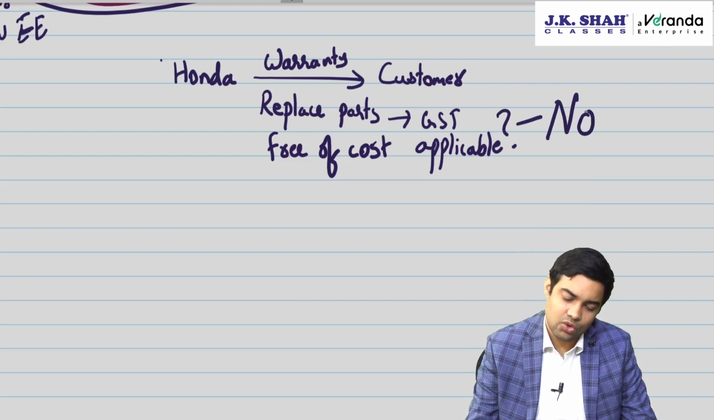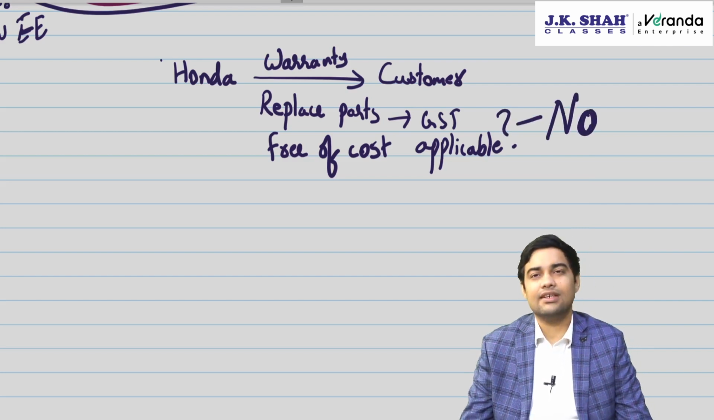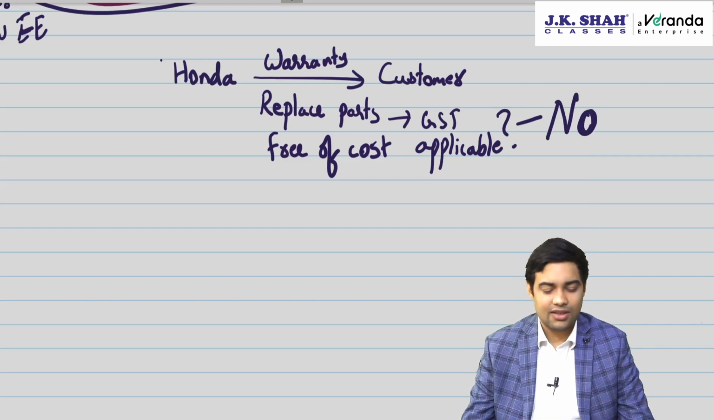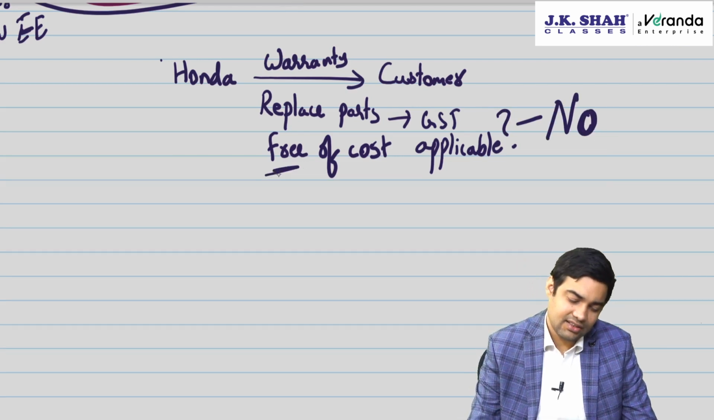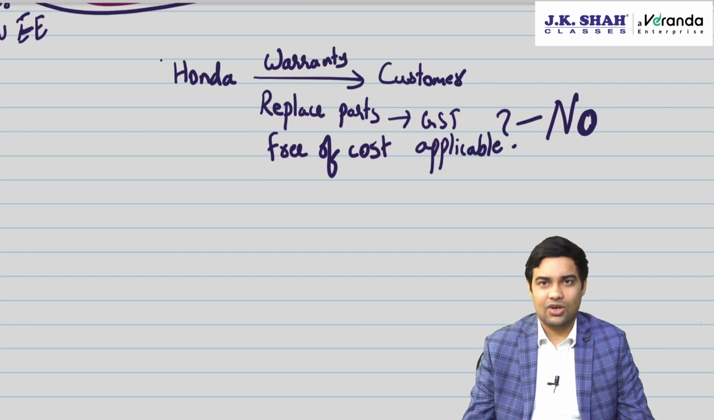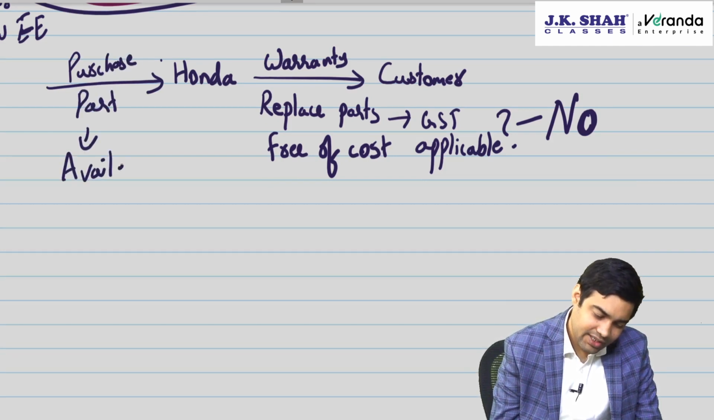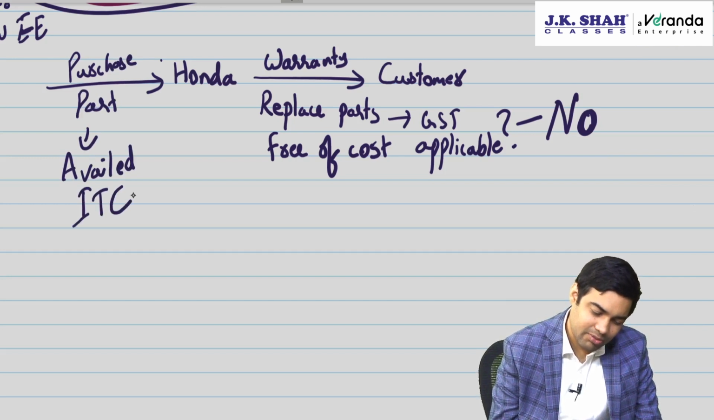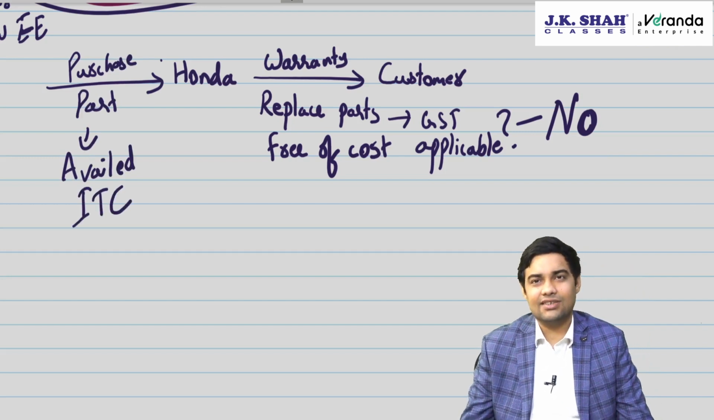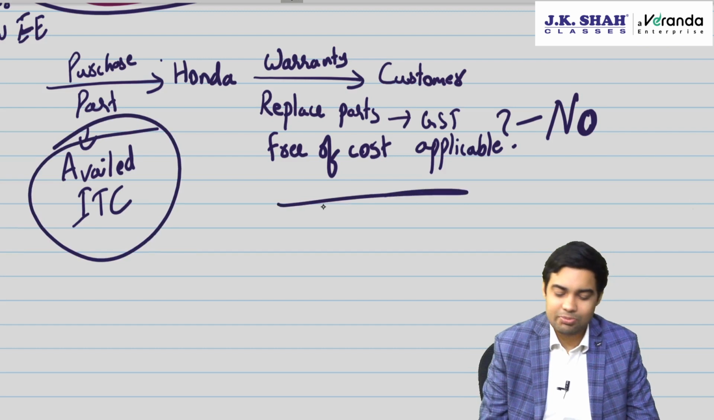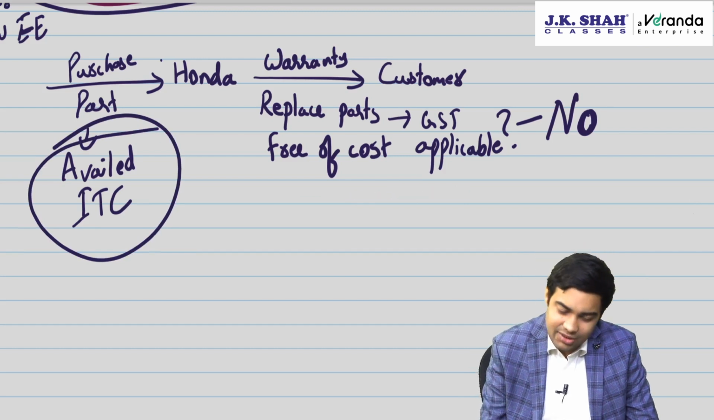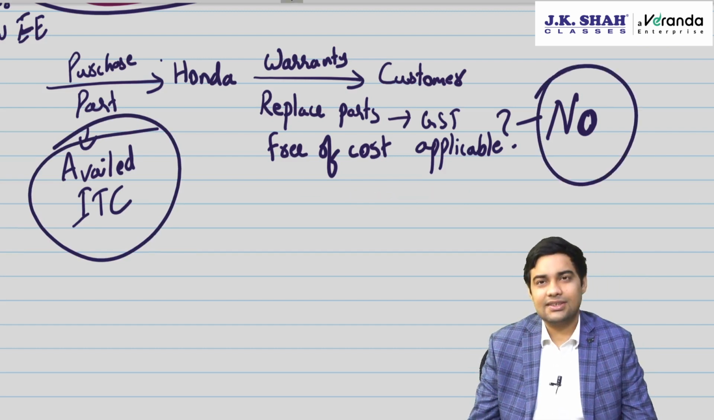CBIC said no. Why, sir? When did CBIC become so good? Because they are saying free, there is no consideration, GST should not apply. But do you agree that Honda, while purchasing or manufacturing that part, would have availed ITC? So it can be covered under Schedule 1, permanent transfer of a business asset, where ITC was taken. So if you have availed ITC, you should pay tax. Then why is the government saying no GST on this?